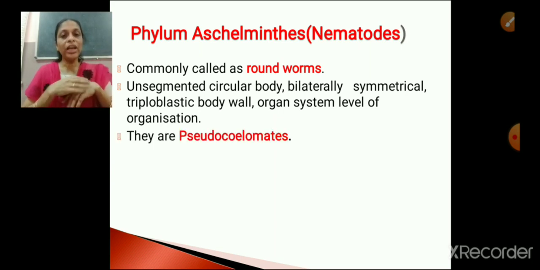Now they are pseudocoelomates. Why are they called pseudocoelomates? Because they have a pseudocoelom. Pseudo means false. Coelom means body cavity. So they have a false body cavity.